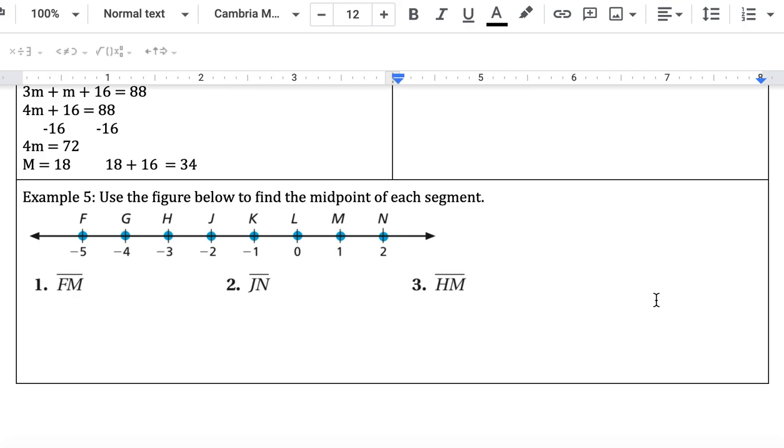So now you're going to look at example 5. In example 5, you're doing the same thing. You're finding the midpoint of each segment. So when you look at the segments, make sure you're only looking at the letters that are provided. So FM is from here to here. Work your way in, find the midpoint. JN is from there to there. Same idea. Find that midpoint, as well as for H and M. Once you've completed this, go ahead and complete the assignment for today.